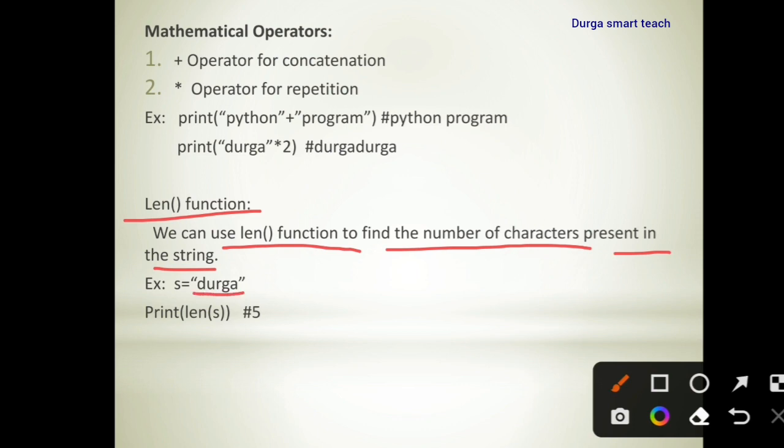It contains 1, 2, 3, 4, 5, 5 elements. So if you want to find out the length of this, you need to use len of S. So S is a variable that holds the string. Okay. Print len of S. It will return 5 because it contains 5 characters.